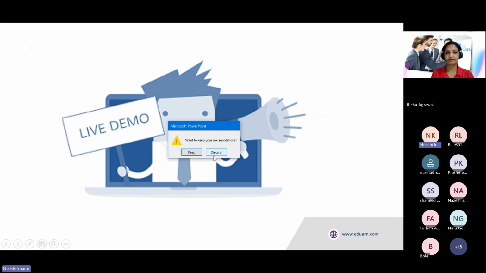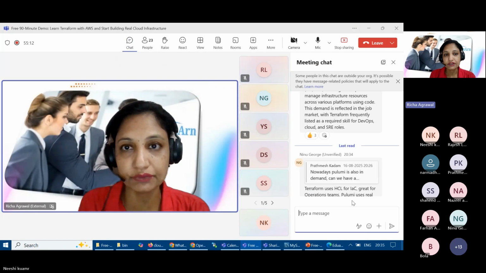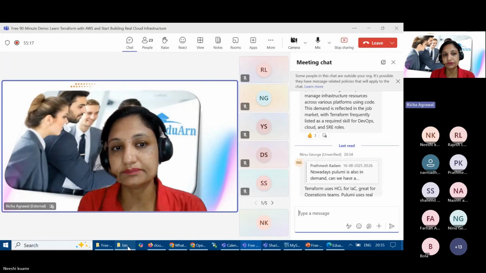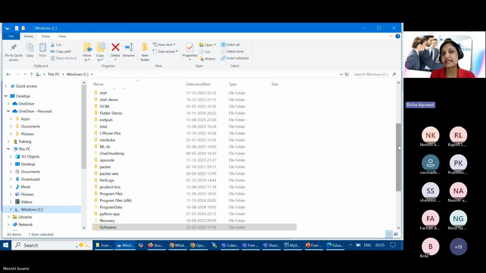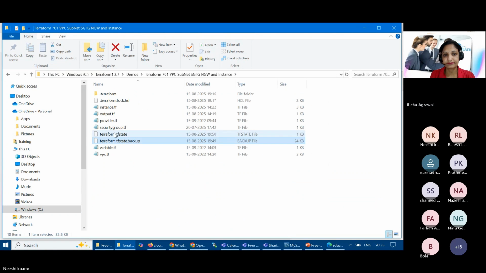So far, does anyone have any question? I'll pause for 1 minute. Yes, sure. Because after this, we are going to start a live demo. If anybody has any question or query, anything you want to know about Terraform or AWS, then after that we can start the live demo. Just in 1 or 2 minutes we can wait, then we can start the demo. Does anyone have any question?